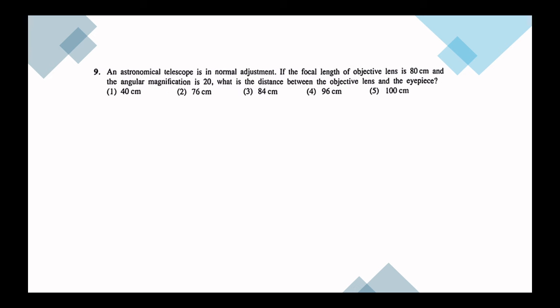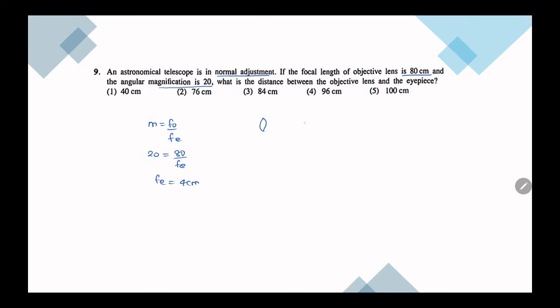Astronomical telescope: they have given the focal length of the objective and the angular magnification, and they say this is in normal adjustment. Then we know that m is equal to fo over fe. So fo is given as 80, magnification is 20, then we get fe should be 4 centimeters.